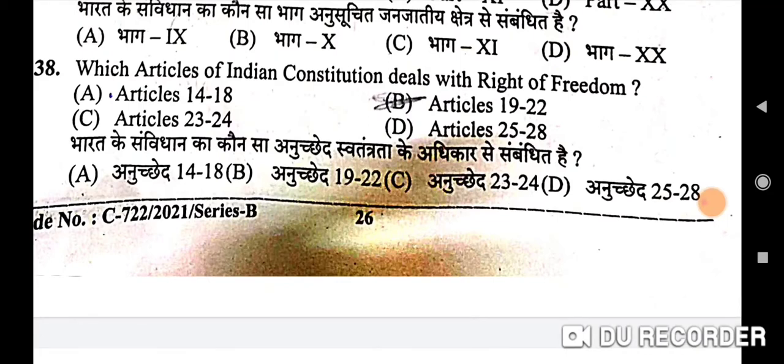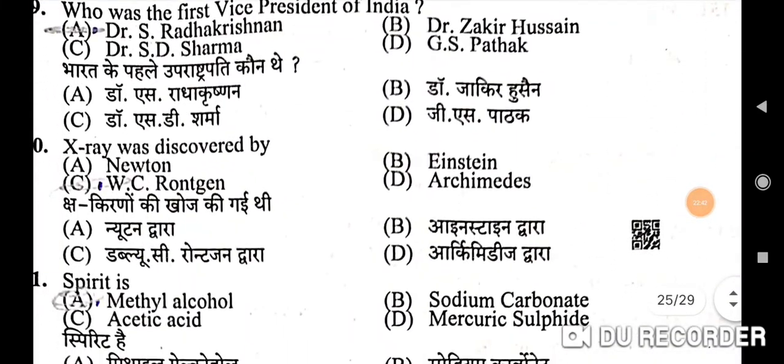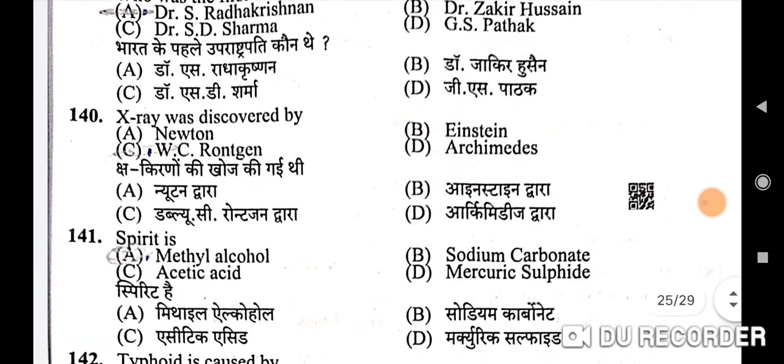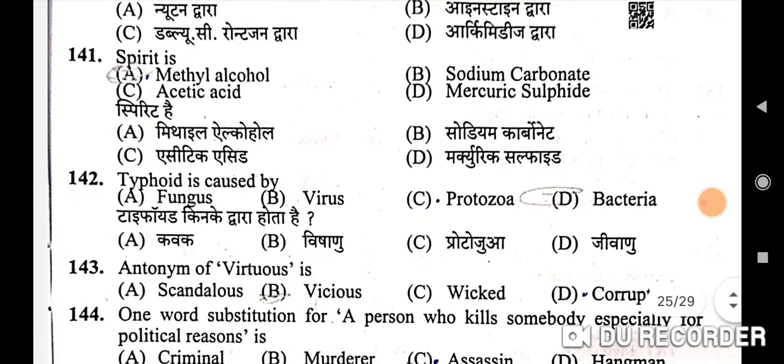Okay. Next question is: who was the first Vice President of India? Correct option is Dr. S. Radhakrishnan. 140th question is: X-ray was discovered by? Correct option is W.C. Roentgen. And next question is: spirit is methyl alcohol. A is the correct option.